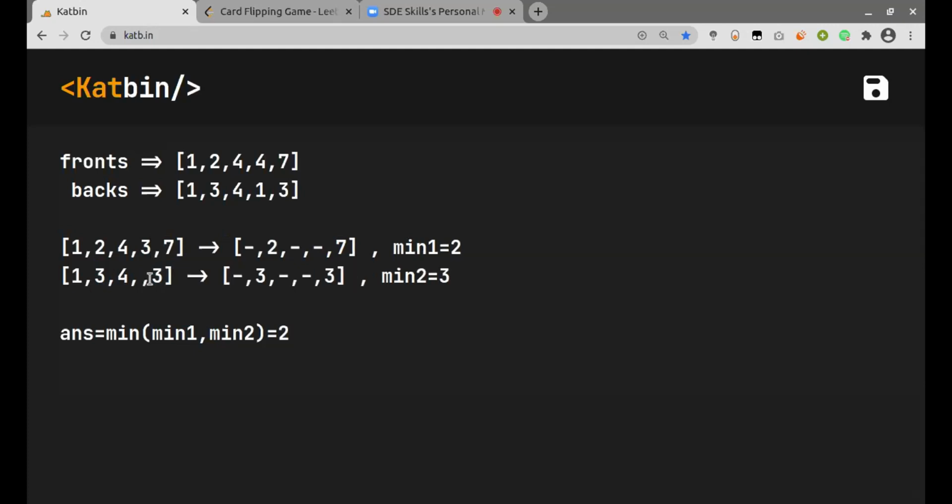But if three was present on both sides of any of the cards, then anyway, if we flip either front or back, we'll get three on both the sides. So this is why all the cards which have the same values in front and back cannot be considered in our answer. But the case where the value does not occur on both the front and back side of any card can be considered as our answer, since we can flip all the values to one of the sides and then we can get our desired condition which they have mentioned in the question.